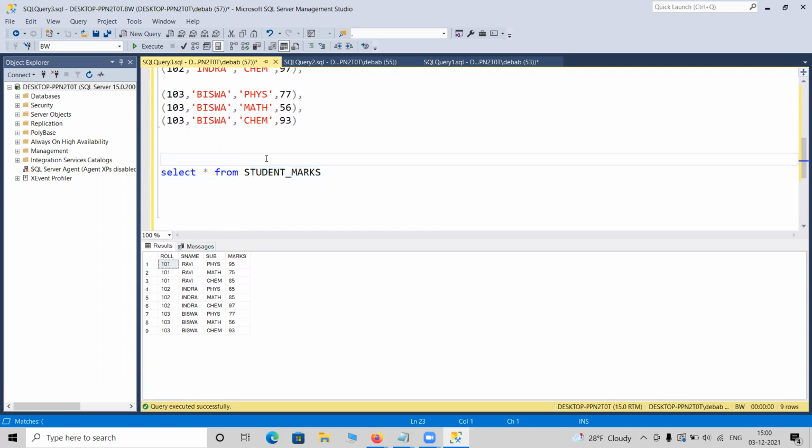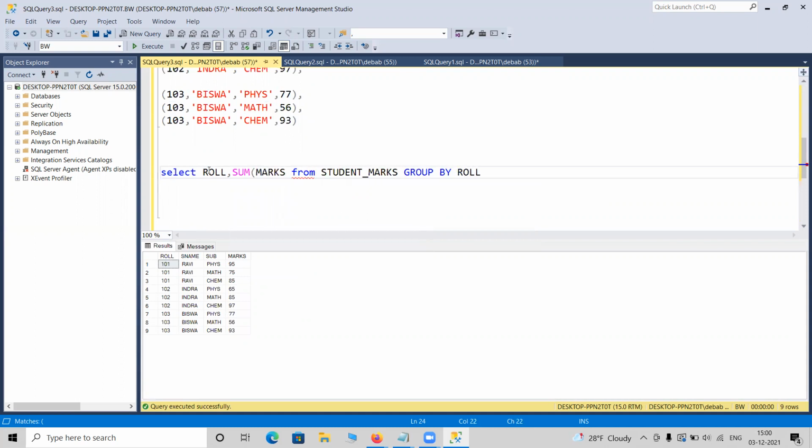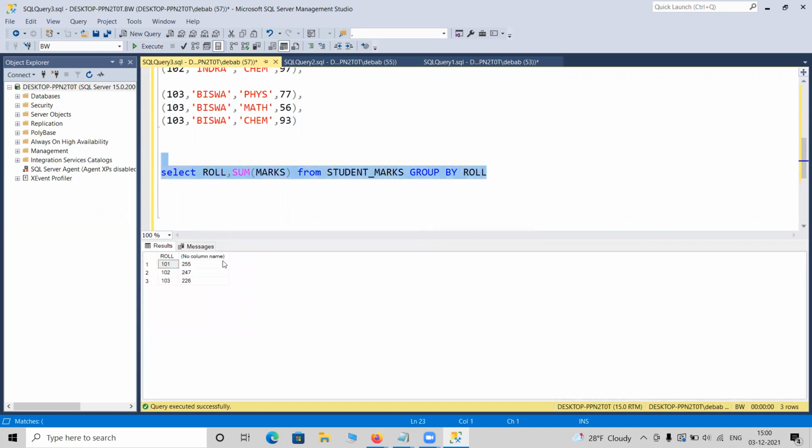Now what will happen if I need the total marks for all the students, for each person? It will simply be group by roll, and the sum of marks, to display the total marks for each person. I'm not going to say student because they are senior to me. If I do that, roll number 101 has a total of 255, roll number 102 has 247, and roll number 103 has 226.